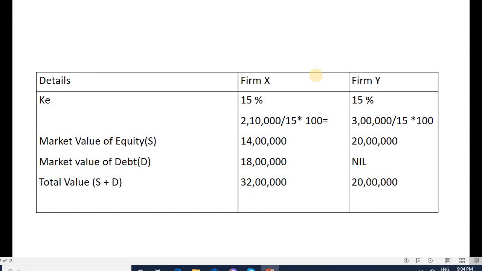So from this we can state that with the inclusion of debt, the total value of the company is 32 lakh, whereas in company Y with nil debentures it is 20 lakh. So this is about the net income approach based problems. Thank you.